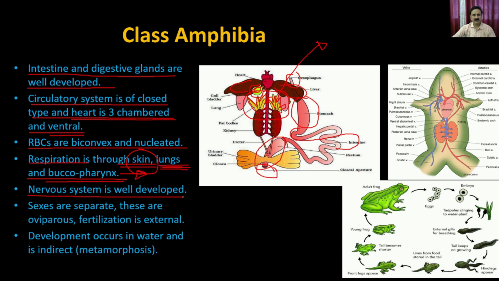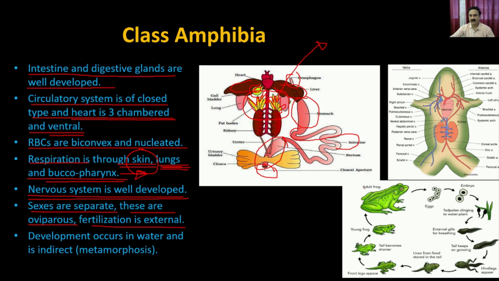The nervous system is well developed, so that they are able to sense all sorts of problems. The sexes are separate, and these are oviparous, and fertilization is external.